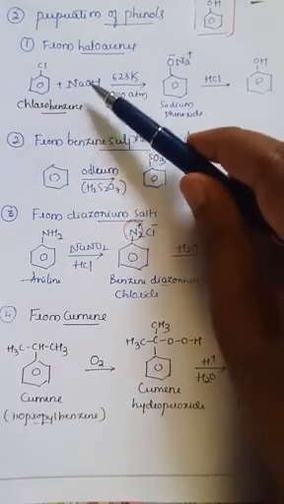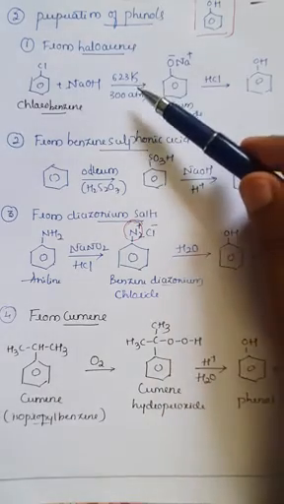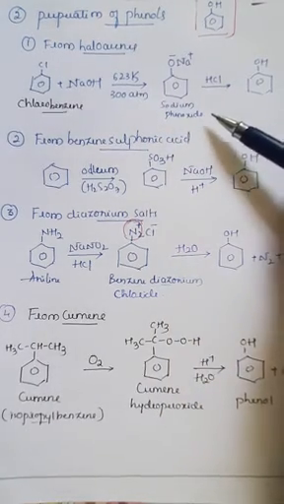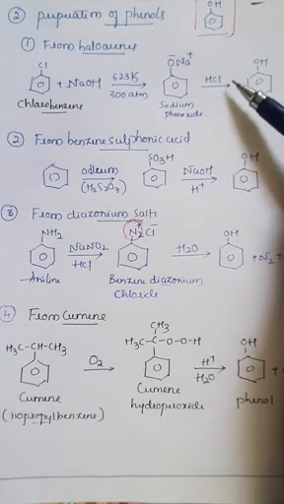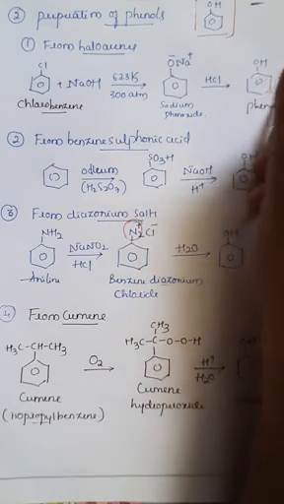So this chlorobenzene, when it reacts with NaOH, that is sodium hydroxide, at 623 Kelvin at 300 atmospheric pressure, it will convert into sodium phenoxide, and in presence of acidic medium like HCl, it will convert into phenol, right? So this one is phenol.